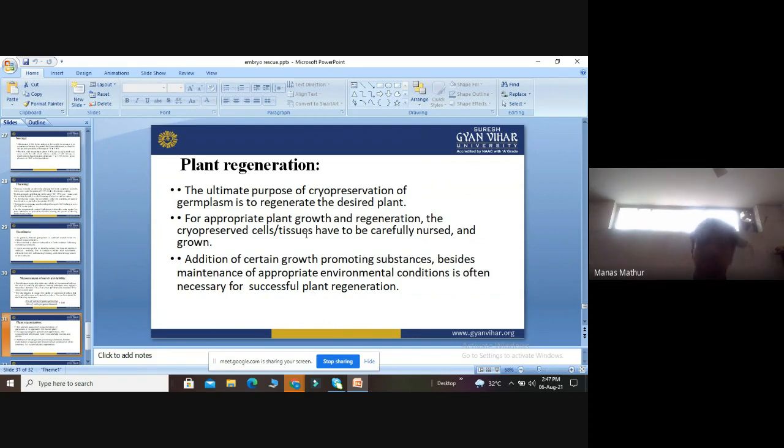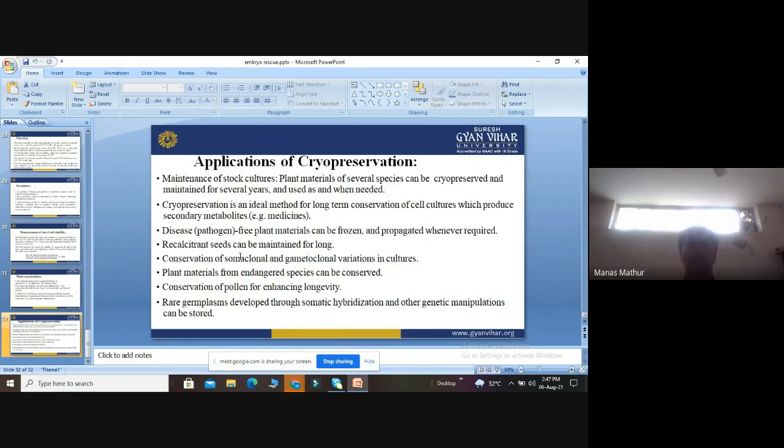So what are these growth promoting substances? All kinds of protectants, vitamins, cofactors, carbon source, media, inorganic ions, all these are found as growth promoting substances. And the last slide shows the very basic applications of cryopreservation.